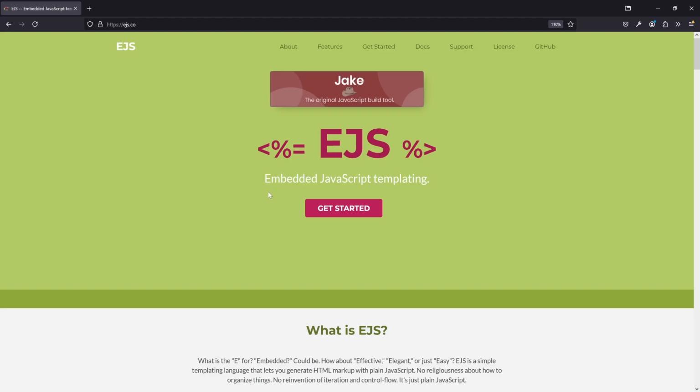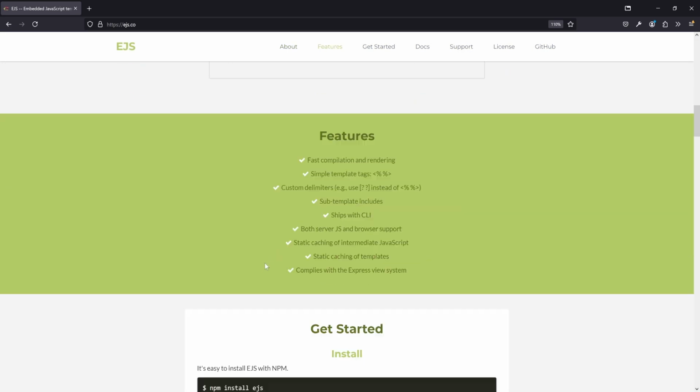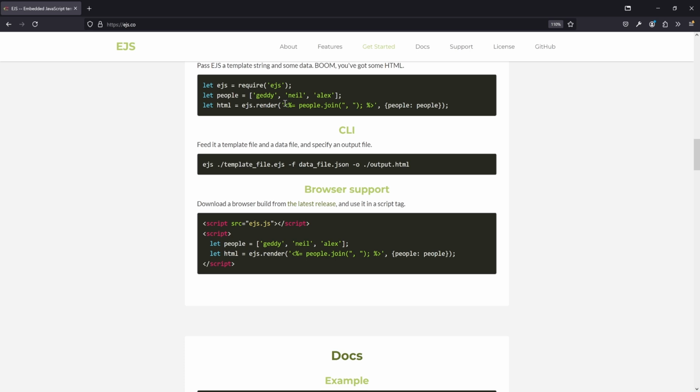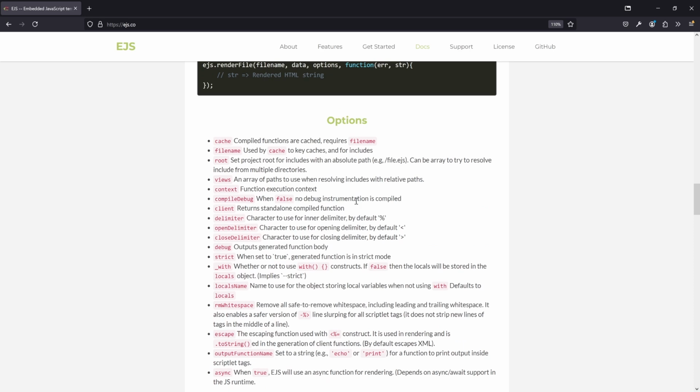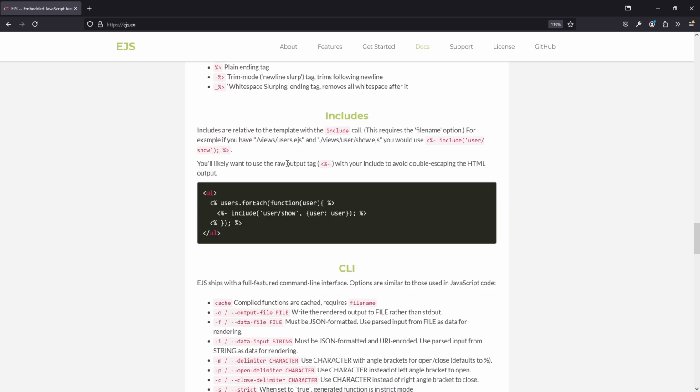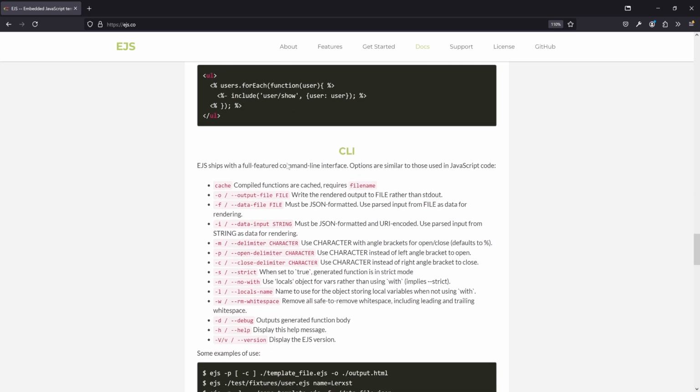EJS, also known as embedded JavaScript templating, probably nobody ever uses the whole word like in the intro, just EJS, is more or less a little template engine. So the idea is that everything in these funny little less-than-percent tags is an expression that can be used with data. For example, here we can have some if flow, we can render some variables, some expressions, and we're all good. And that all works on the server. It technically also works on the client, but it's very uncommon to do that on the client side. It has been in use for a while together, for example, with Express, and it's also super easy.